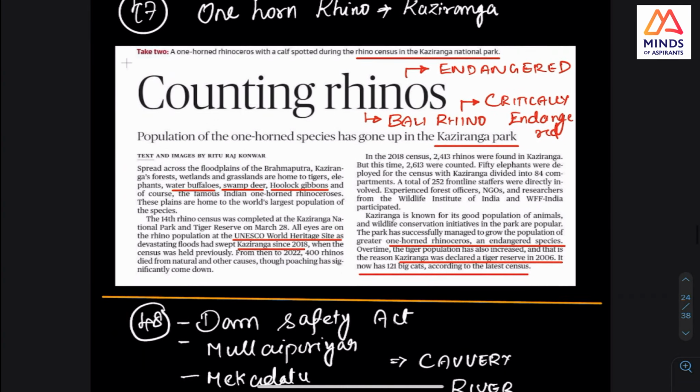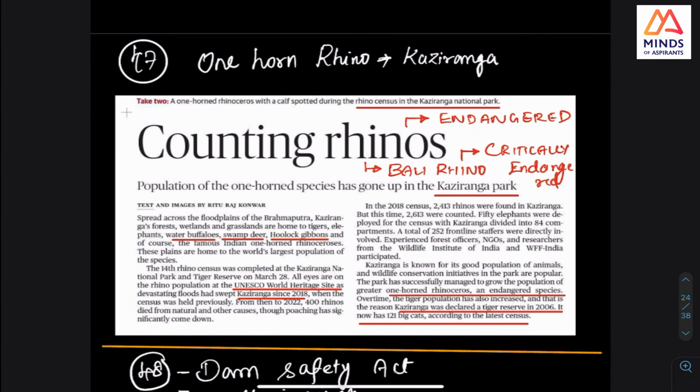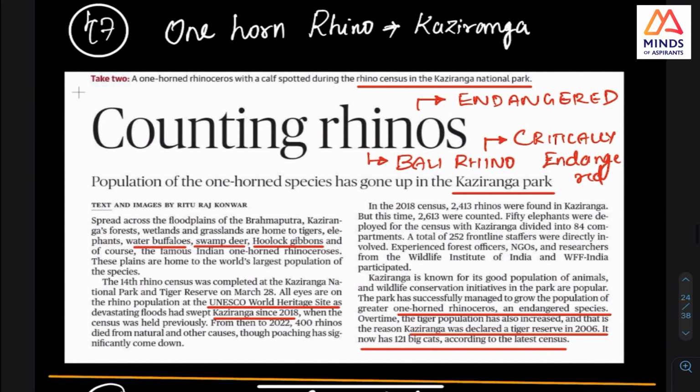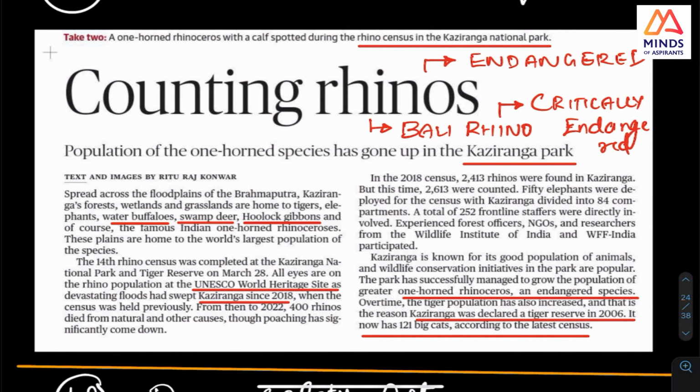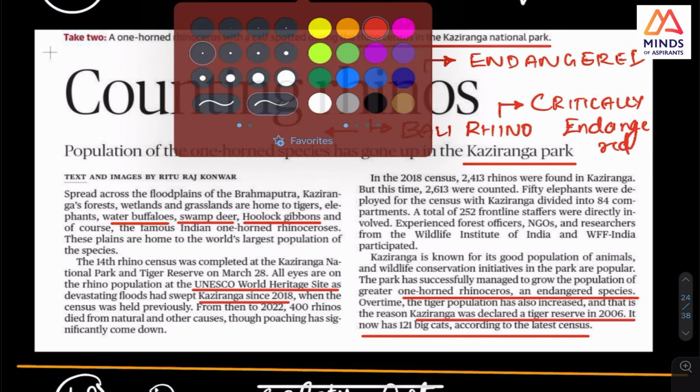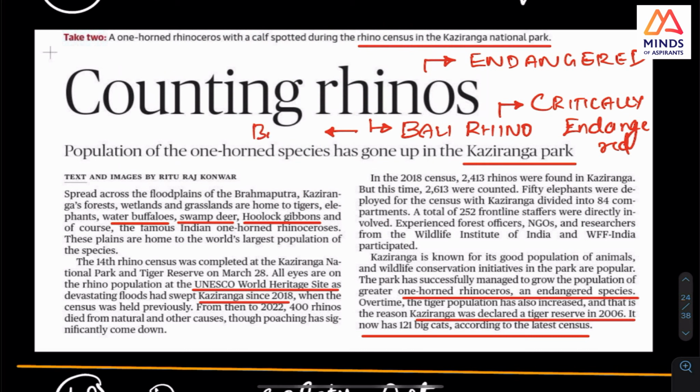And one on rhino. This one on rhino, because they have increased, was in the news. They have this counting going on, and they have increased. The rhinoceros in India is not critically endangered, but there is the Javan rhino, which is critically endangered. It is in Java.